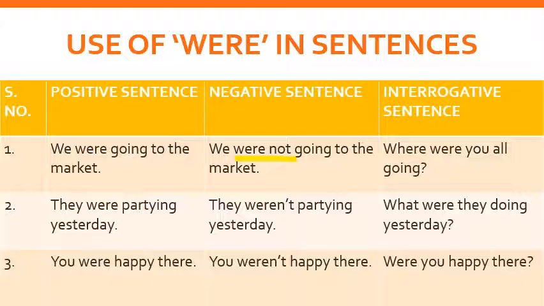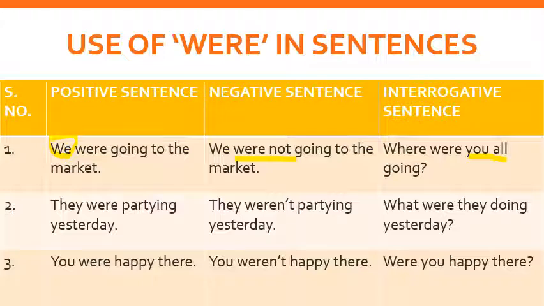Now you can see there is a difference between the positive and interrogative sentence: I have used we in one, and you all in the interrogative. So the question is asked by some other person and answered by the group of people. That's why that person asked where were you all going, तुम सब कहाँ जा रहे हो.